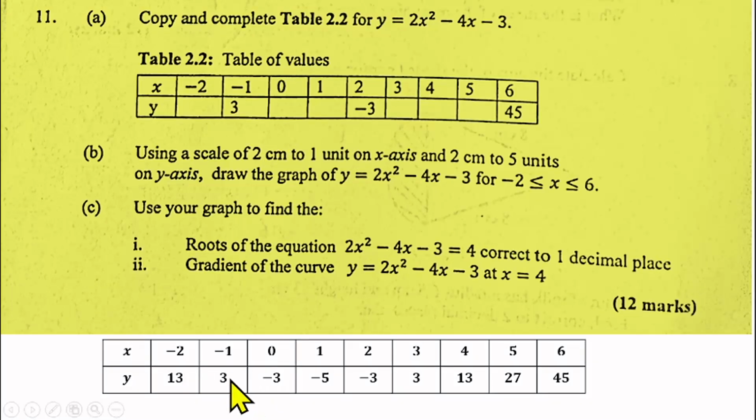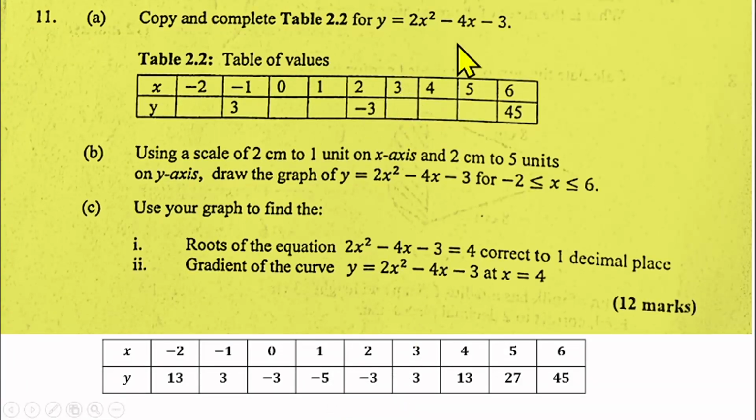You have already been given the value here to be -3. So when x is 0, you put 0 here, that gives us 0, and you have -3 left. When x is 1, you have 2 times 1 squared, -4 times 1, -3. If you simplify, that will give us -5. You have been given this one to be -3.